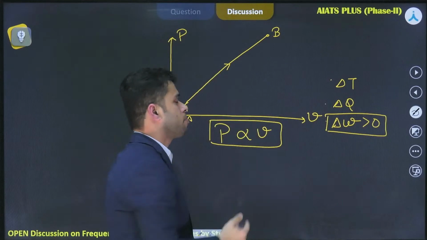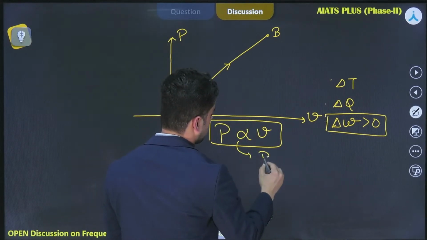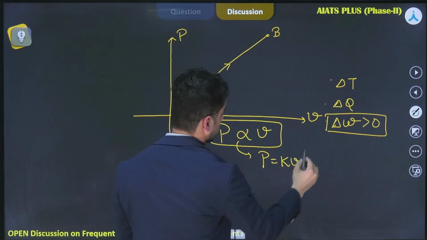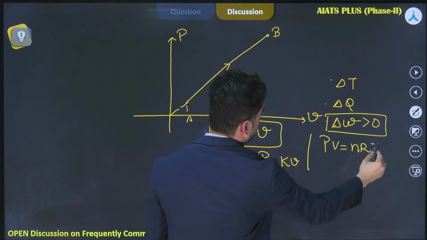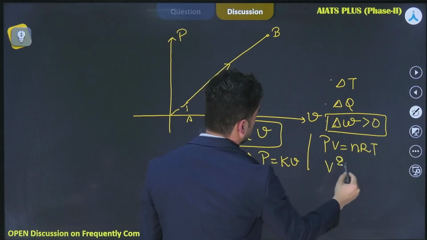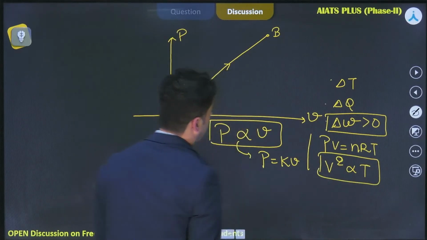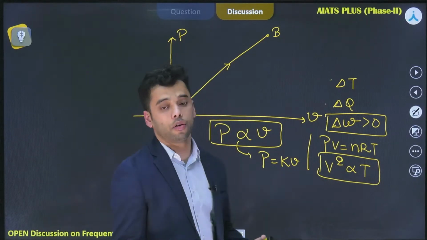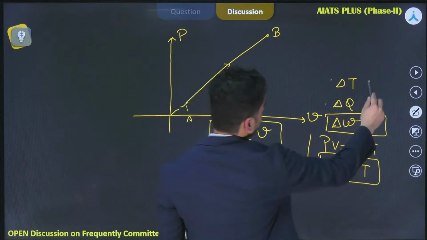Now, P is proportional to V, so I can again write that P is equal to kV. Also, PV is equal to nRT. So again, from here I can conclude that V square is proportional to temperature. So if the volume is increasing, the temperature is also increasing, which means that delta T is greater than 0.